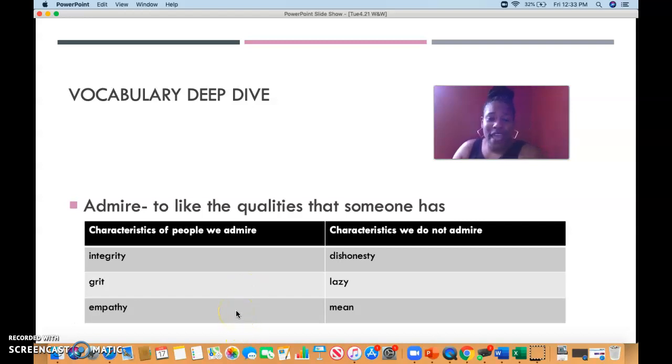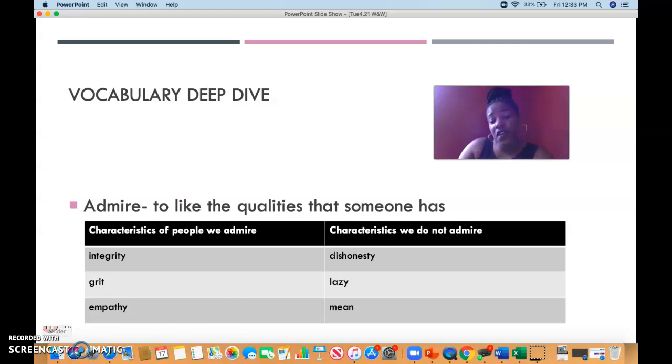Those are even our path to success traits that we talk about every day in school. Any of those traits are going to be traits that we admire, and that's why we talk about those every day. Characteristics that we admire that people have. Now, what are some characteristics that we don't admire? When people are dishonest, no way. Lazy, people that don't want to use their grit and work really hard each day. And people who are mean, people who just don't show love, that's just not characteristics that we admire about someone.